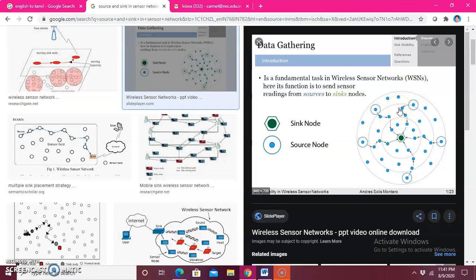That is, it collects the data. It is also one of the fundamental tasks in WSN. Here the function is sending a sensor reading from the source to your sink. This is how the sink and the source were explained in the sensor network part.